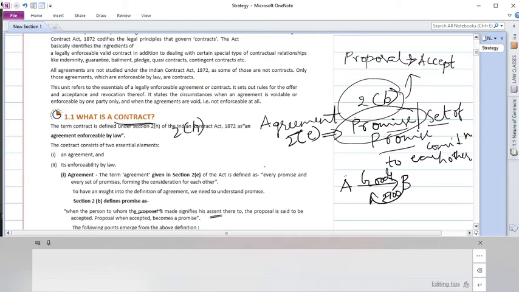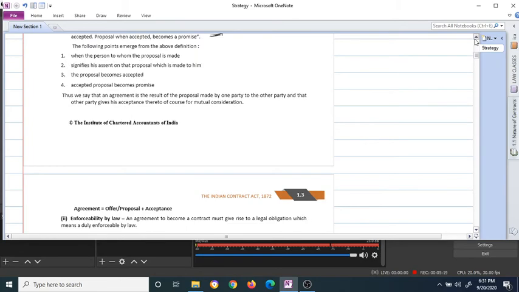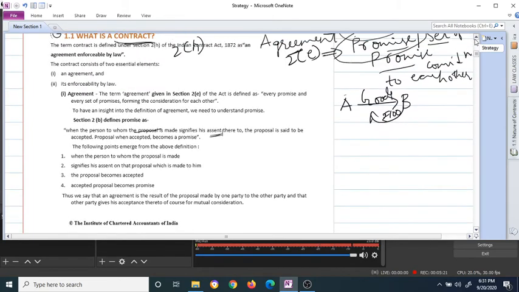In the first page, if you have a quick recap, we've learned three sections. The very first is the contract: section 2 subsection H says a contract is an agreement enforceable by law. And we've learned what an agreement is: as per section 2 subsection E, an agreement is every promise or set of promises forming consideration to each other.